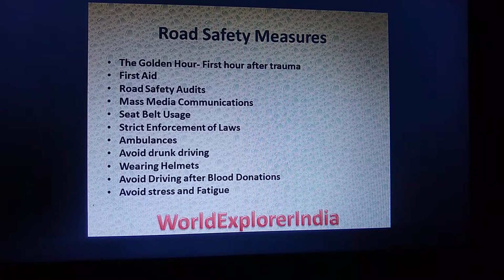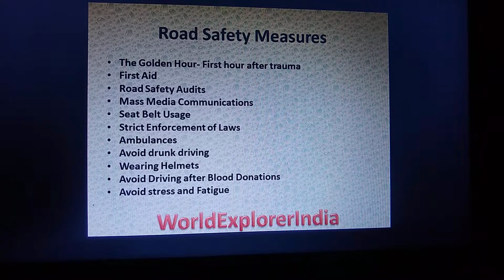And the next thing is first aid. Because of first aid we can decrease at least 50% of fatalities, so immediate first aid is very much essential. Next is road safety audits, which India is already doing. The next audit is in financial year 2024. Mass media communications for road safety is already in place.